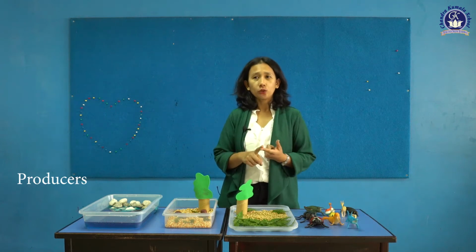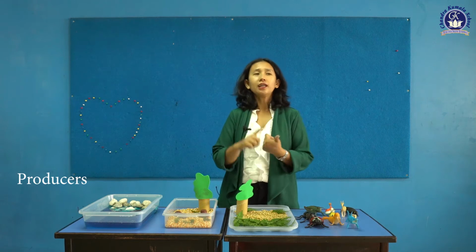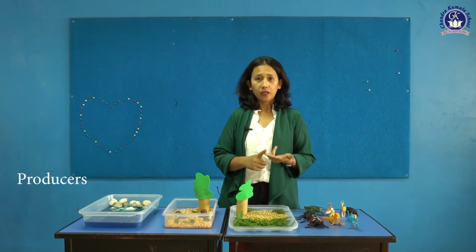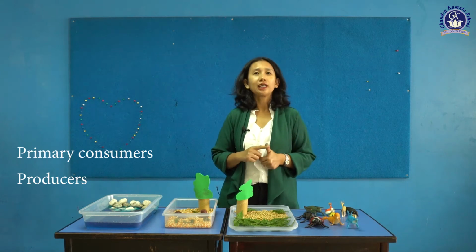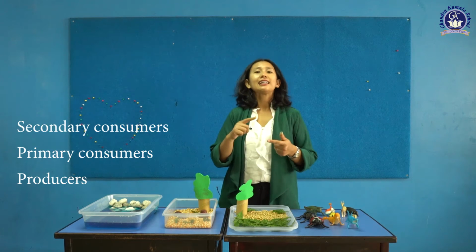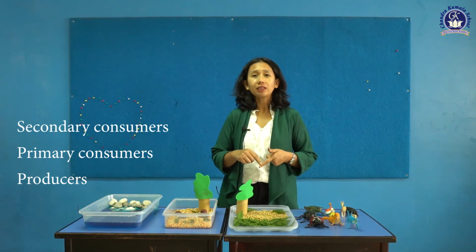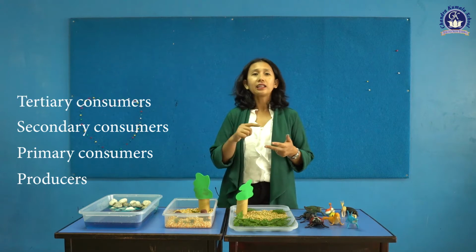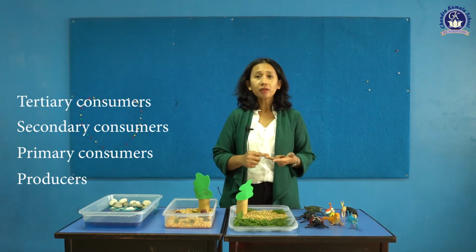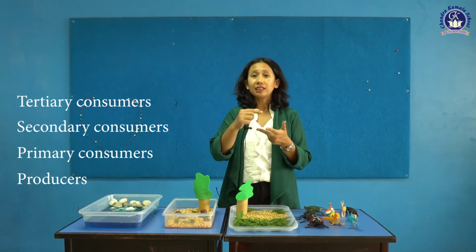The second is the consumer, but consumers are classified into four: the first consumer, the second consumer, the third consumer and the quaternary consumer. The first consumer is the animal that eats plants, or we call it herbivore. The second consumer we call carnivore, the animals that eat other animals. The third consumer, the tertiary consumer, is the animal that eats the secondary consumer. So it can be like animals eating animals.